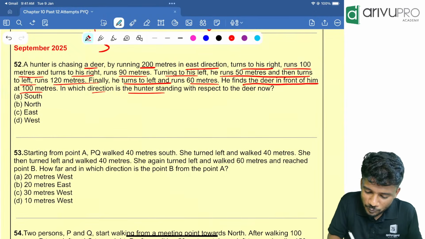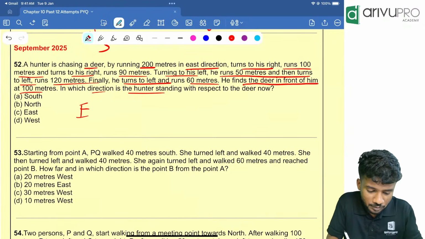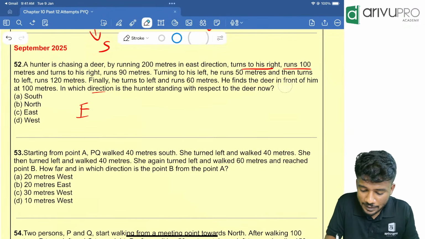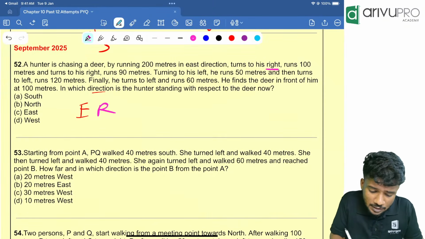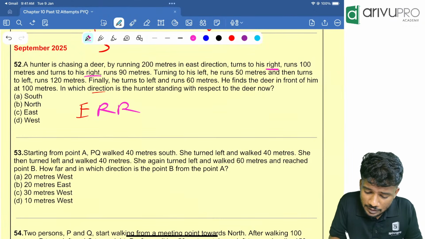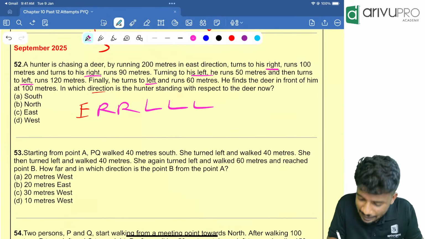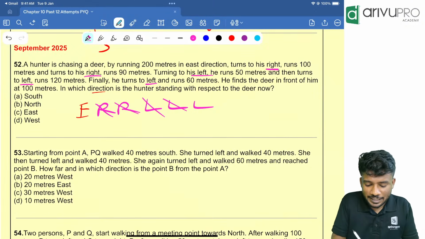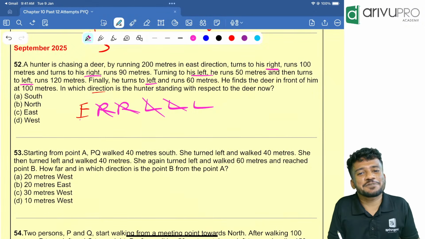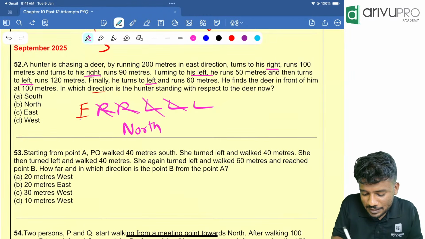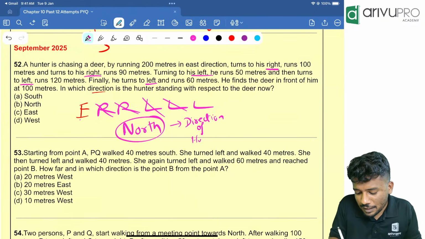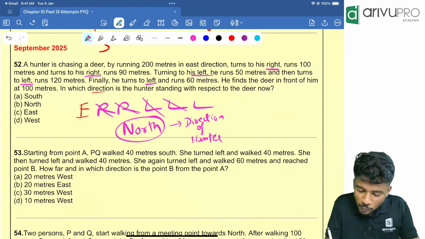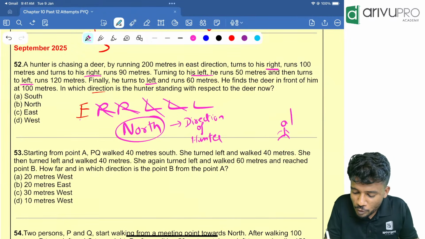So initially the hunter is in which direction? The east. Then I'll just erase it so that you can get better clarity. Then what happens now? He turns towards his right, then towards his right, then towards his left, then towards his left, and finally towards his left. That means right and left will get cancelled off. East and left are remaining. Left of east is what? So north direction is the direction of the hunter. That means if I am the hunter, I am looking towards north.